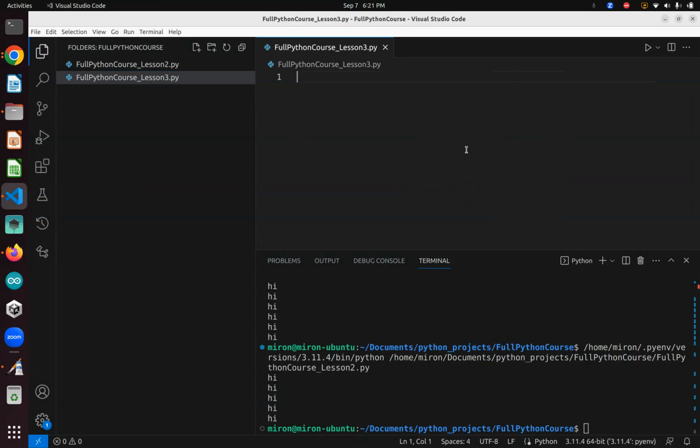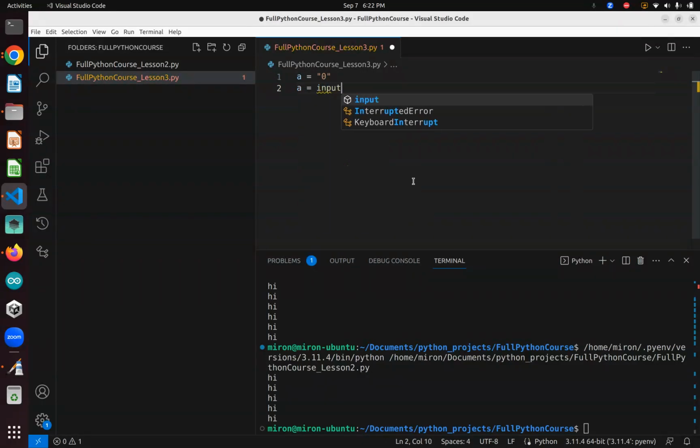To get started, we're going to be learning inputs first. So, what is an input? As you know, we learned variables. If we want to type a equals 0, but it's supposed to be a string, another way to do this is a equals input.